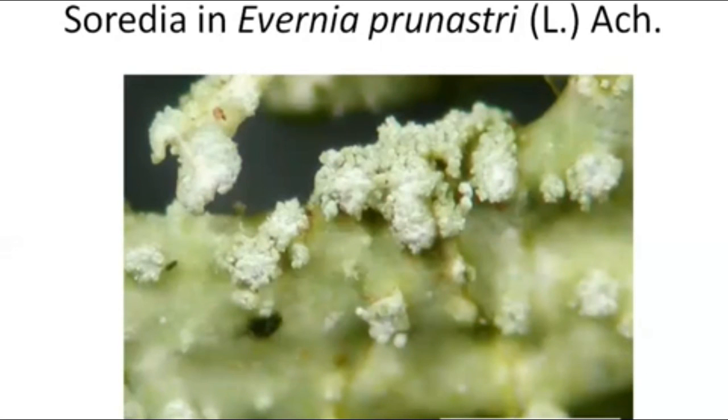They may be differentiated into the structures known as soralia. So sometimes they are directly present on the surface of the thallus, and sometimes they produce specific structures. And these structures are known as soralia, and in these soralia, soredia are produced.